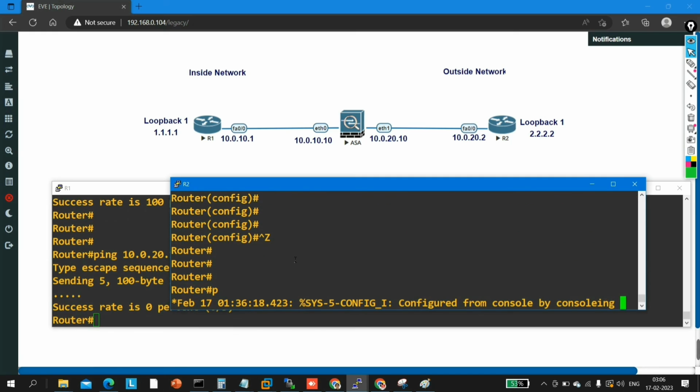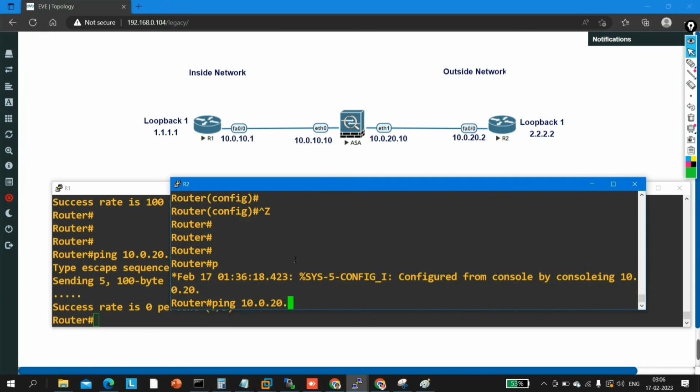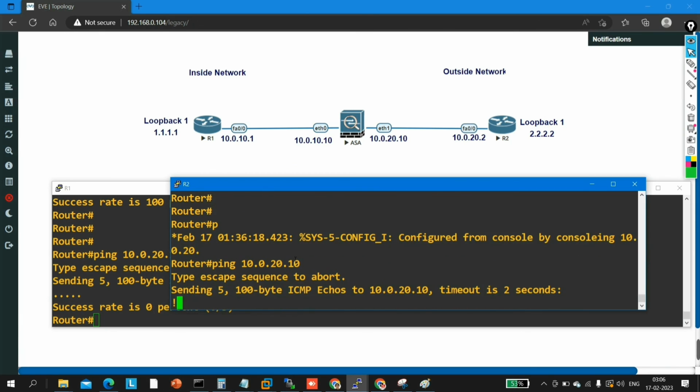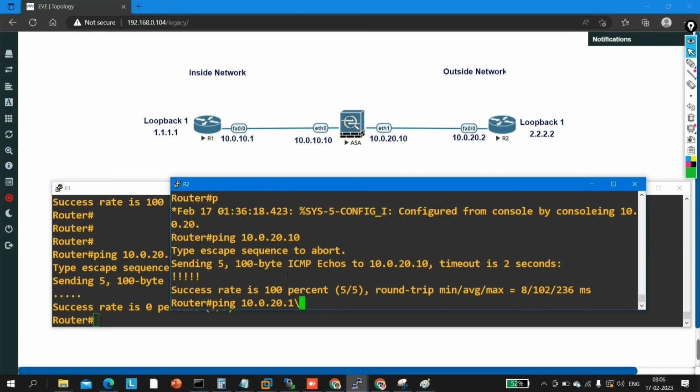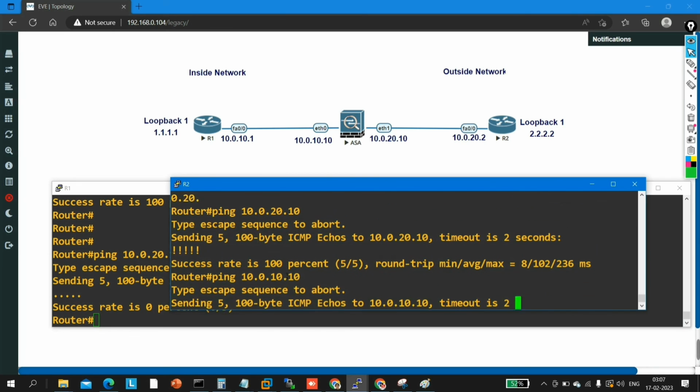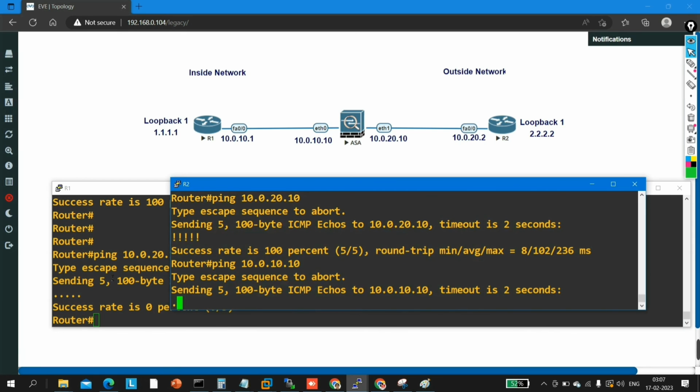Ping 10.0.20.10. See, it is able to ping. Can I ping the inside interface 10.0.10.10? No, it will not ping, right?